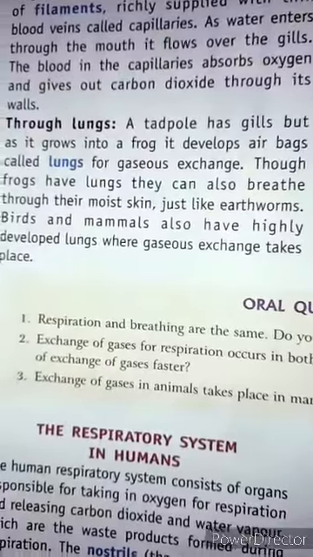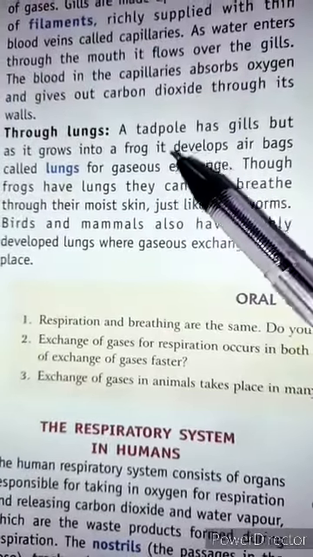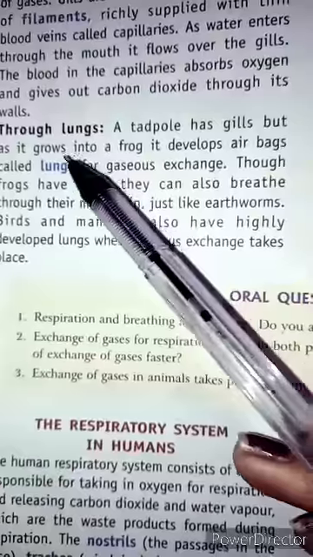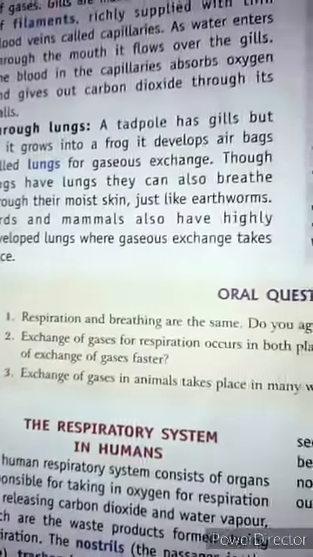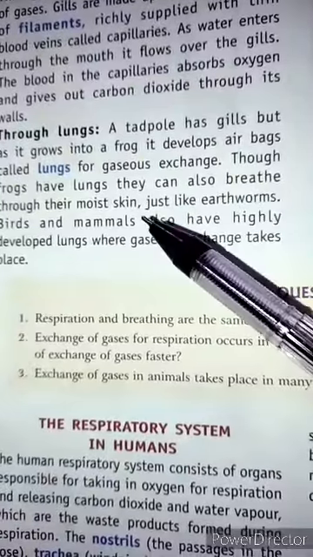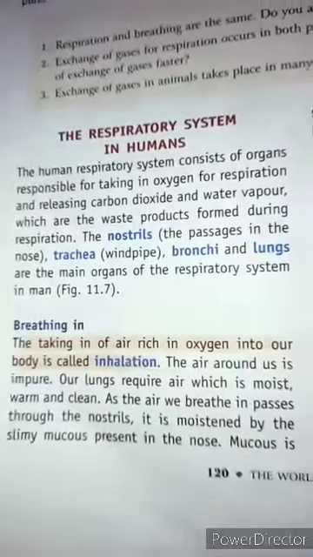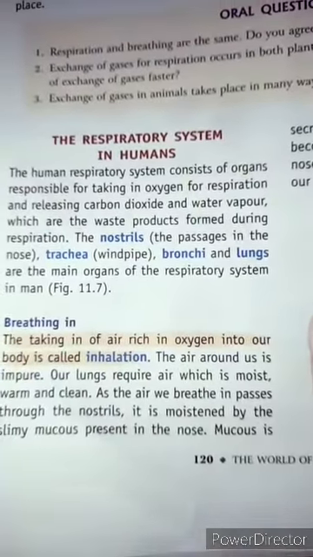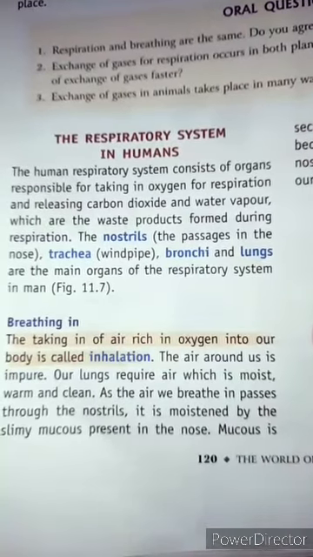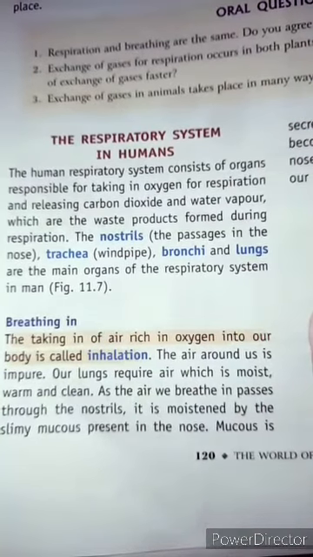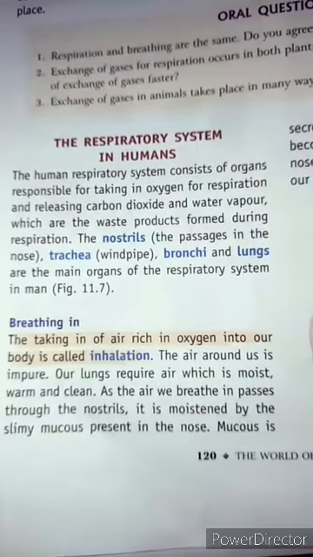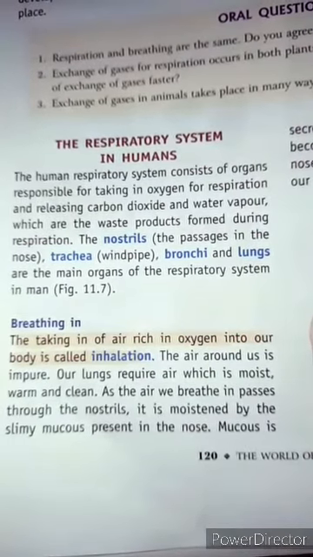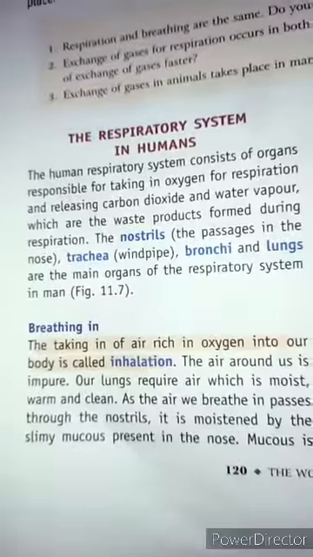Another thing, through lungs. A tadpole has gills but it grows into a frog, and the frog has lungs for the breathing purpose. Next we have the respiratory system in humans. So how do human beings respire? First of all, let's see what the main organs of the respiratory system are.